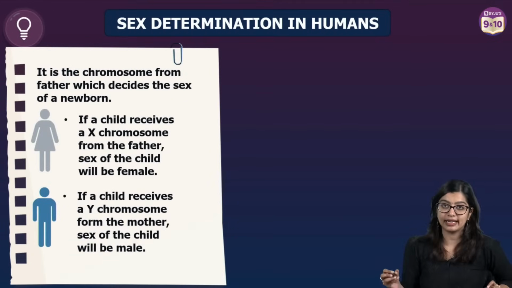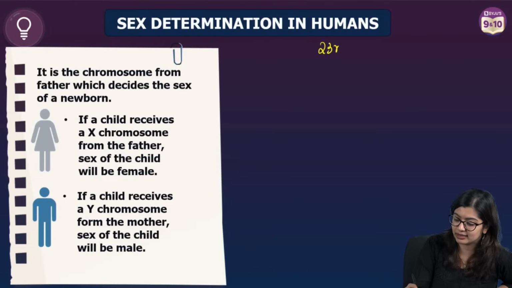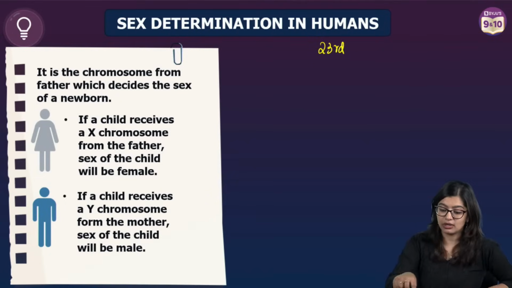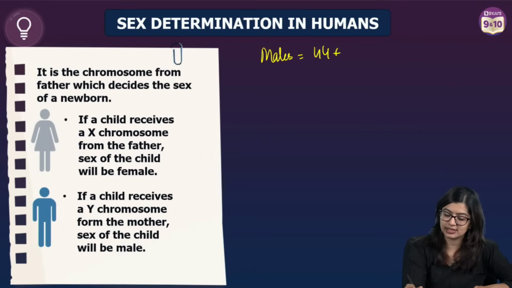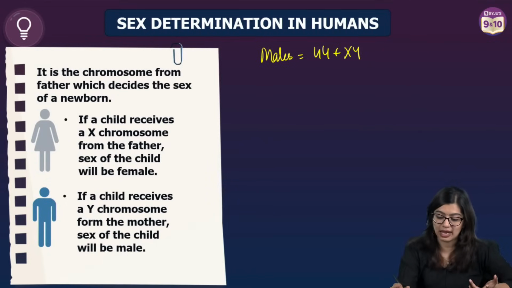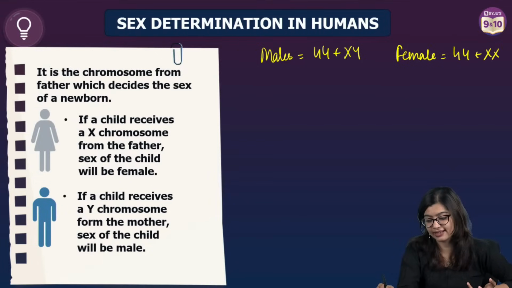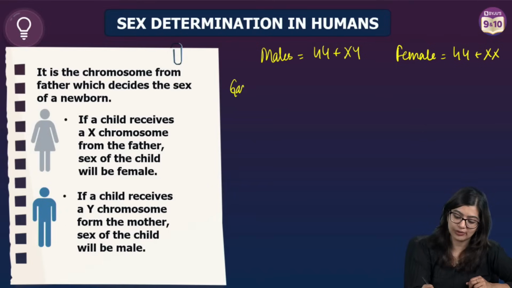So we know that in human beings, the sex chromosomes are basically the 23rd pair. In males, we see that they have 44 plus XY. In females, we have 44 plus XX. So at the gamete level, what do we see?